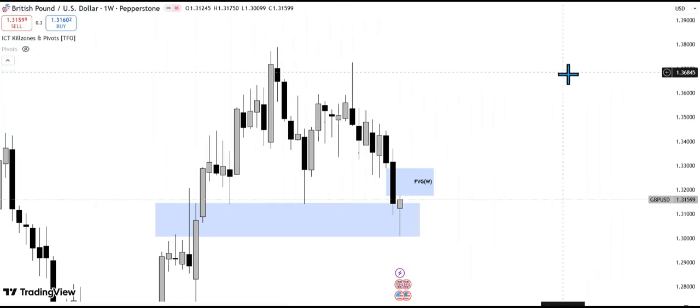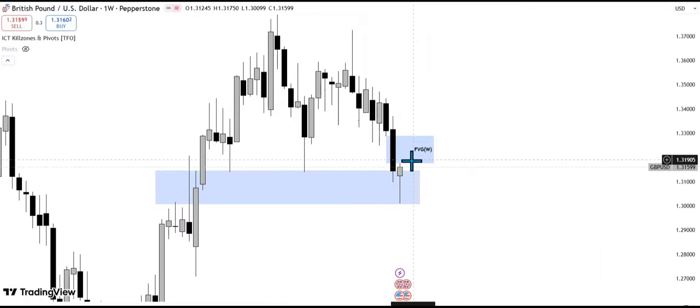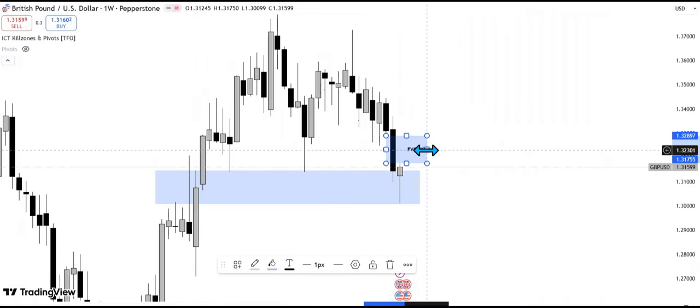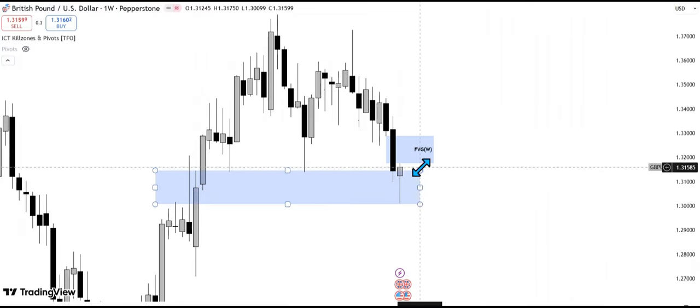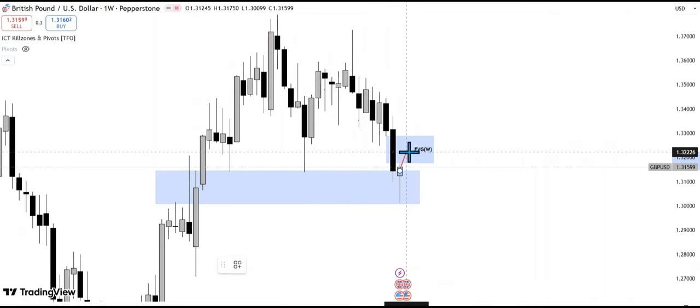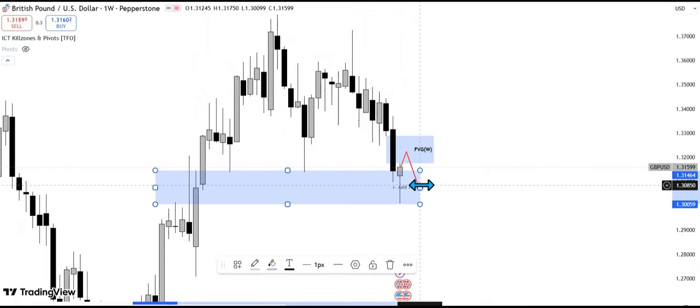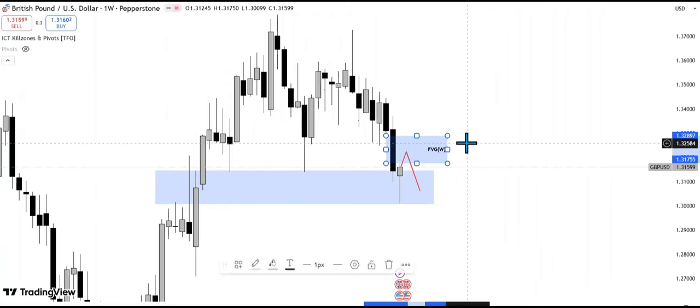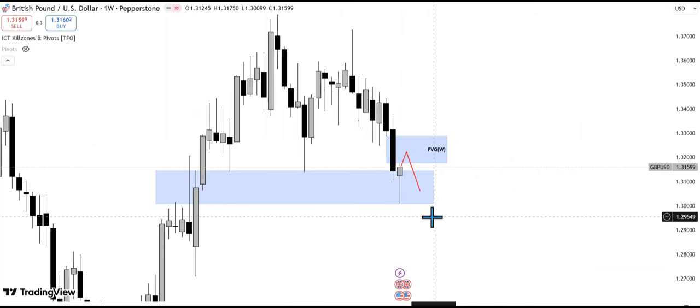So let's look at the weekly time frame. If you look at the weekly time frame, we have this fair value gap here. As long as DXY is printing bullish, I want to see GBPUSD give us bearish moves, even though GBPUSD already we have tagged our draw of liquidity. So as long as you're bullish on DXY, then I'm expecting bearish moves on GBPUSD, and this is what I want to see. It would be nice if price used this weekly fair value gap to push price lower.